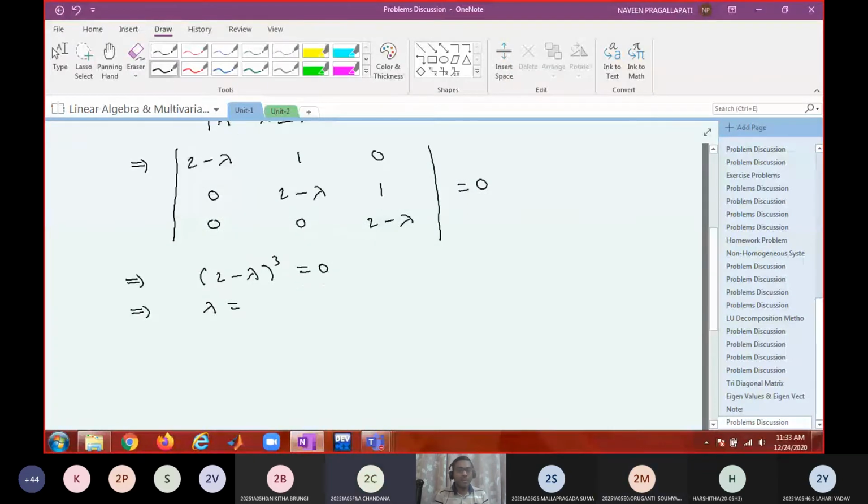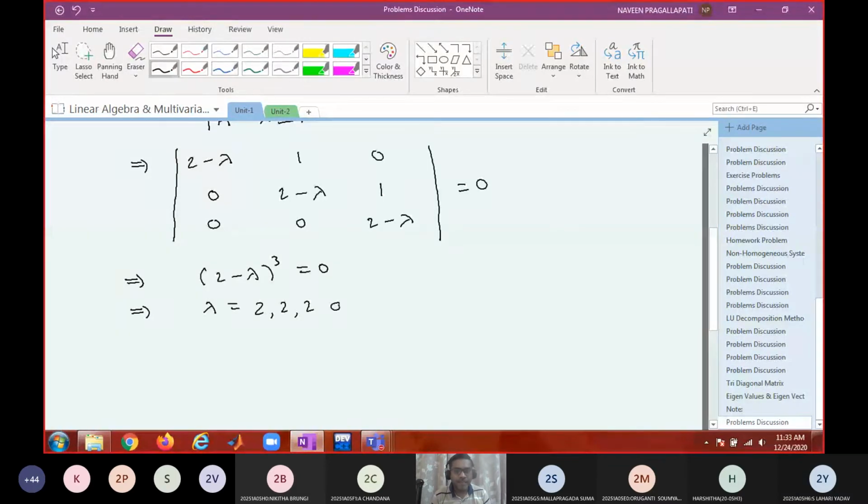Don't simply write lambda equal to 2. How many roots do you have to write? n roots. Whether they're distinct or the same doesn't matter. For a 3 by 3 matrix, you have to give 3 roots. What are the 3 roots in this case? 2, 2, 2.